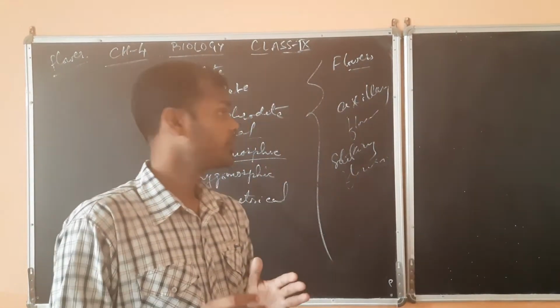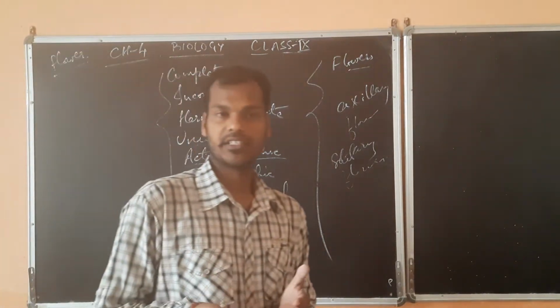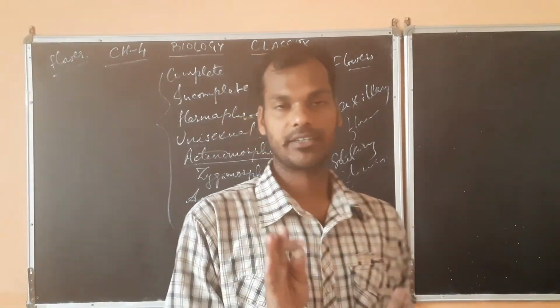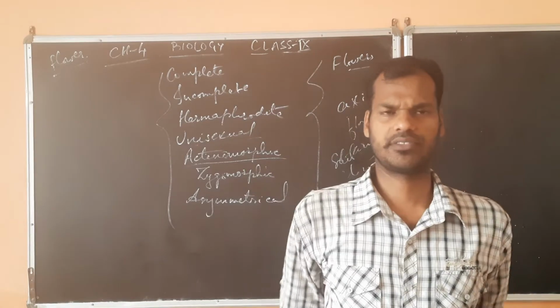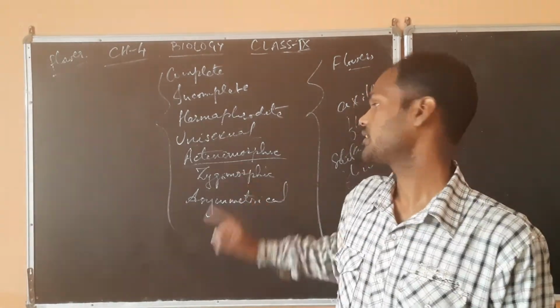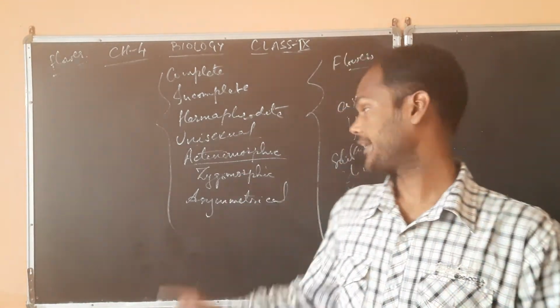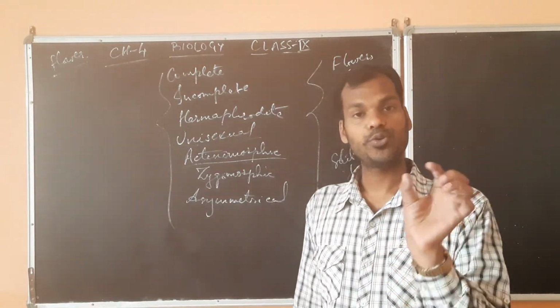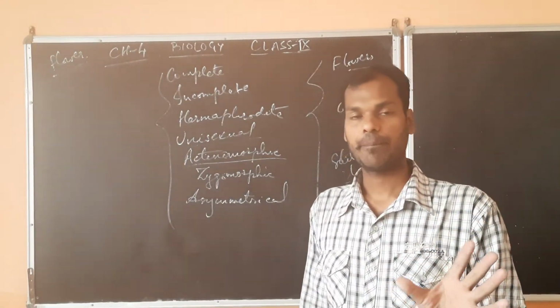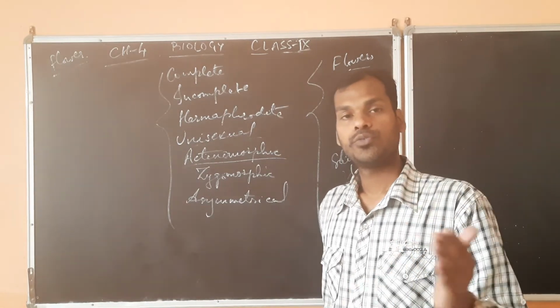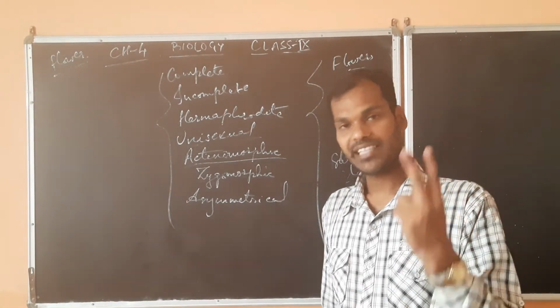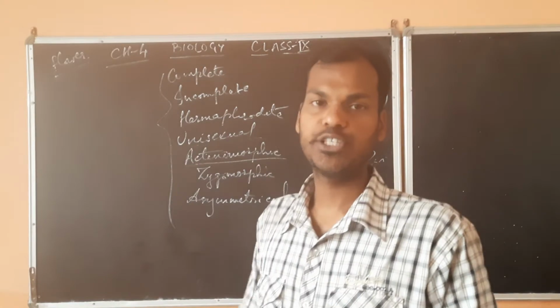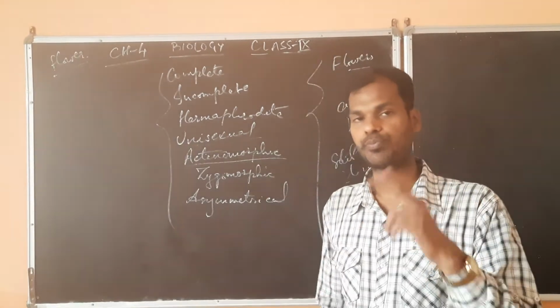So in two or more planes, if you are able to divide that flower into exactly similar halves, that will be called an actinomorphic flower. So simply, actinomorphic means you can divide that particular flower into exactly two halves in two or more than two planes.